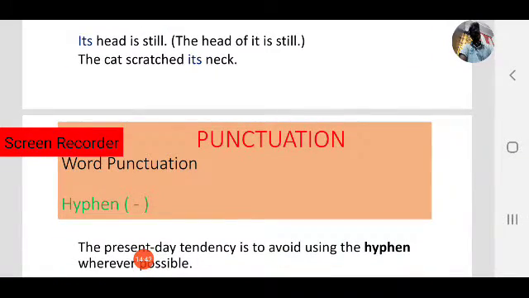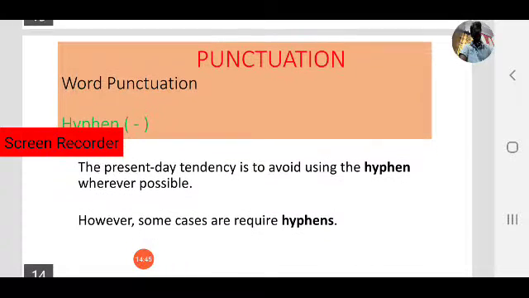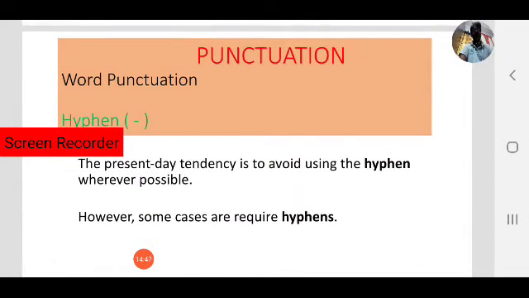Now let us move to another word punctuation, that is the hyphen. So you know about the hyphen. Let us discuss what a hyphen is and where we use a hyphen. Okay, the present-day tendency is to avoid using the hyphen wherever possible.